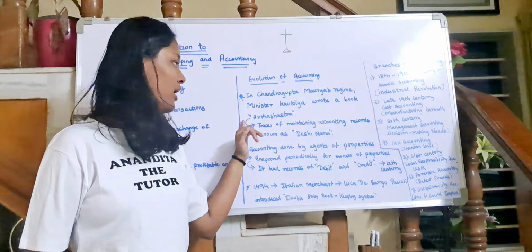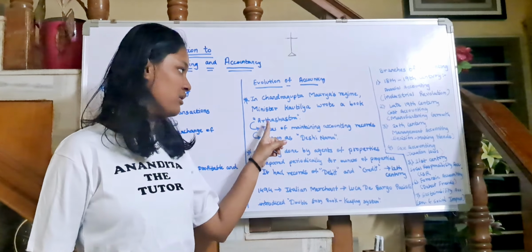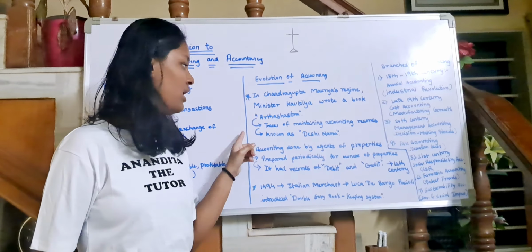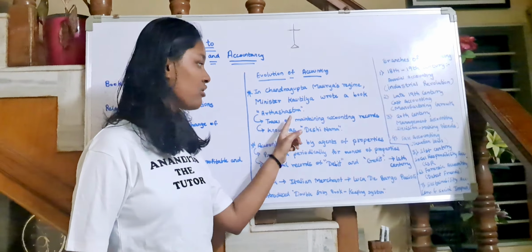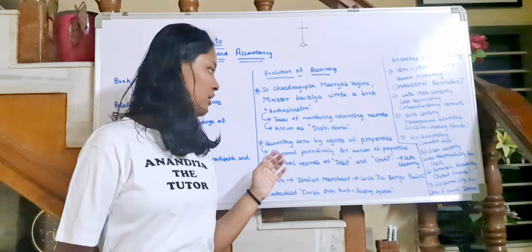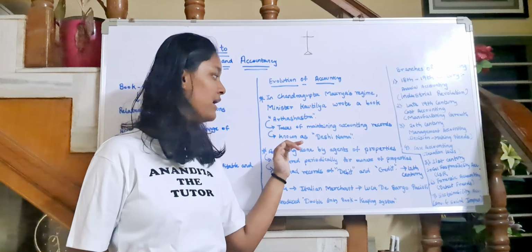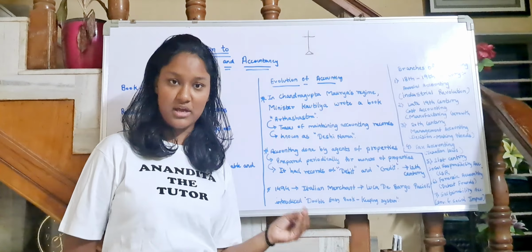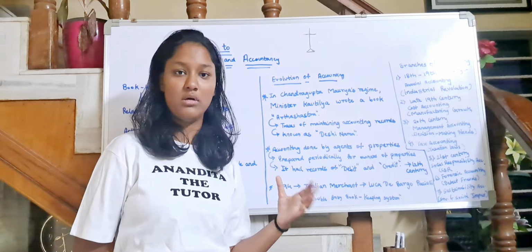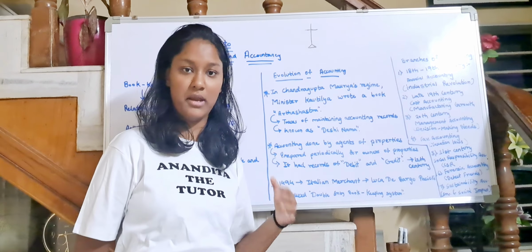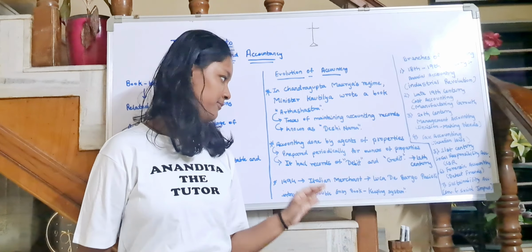So what is Arthashastra? Artha means money and Shastra means the science. The science of money or economy, that is known as Arthashastra. So in that book, we found traces of maintaining accounting records. So he had mentioned about recording whatever activities we come across in our business lives. Okay, so that recording was known as Deshinama, and therefore we started recording our accounts. Whatever activities we came across, all the money and all, we started recording it.